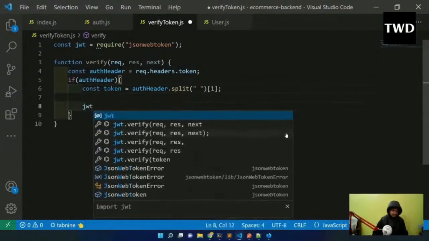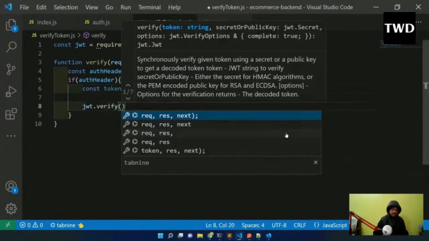So jwt.verify. This is mainly the verification thing.